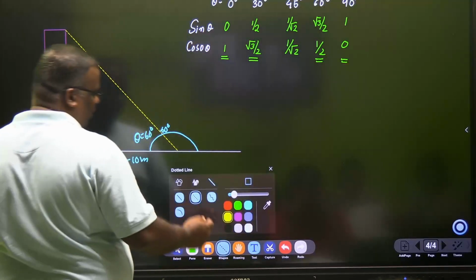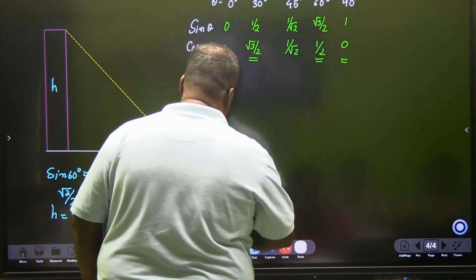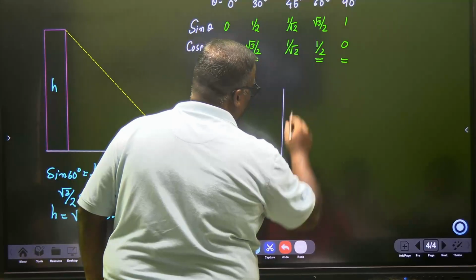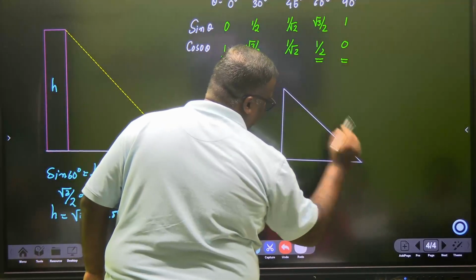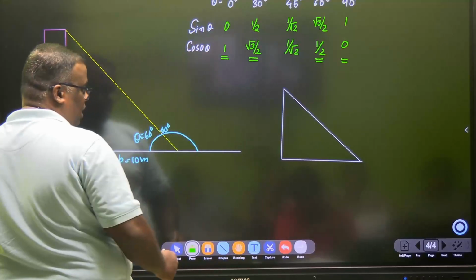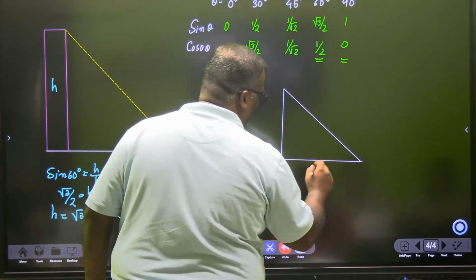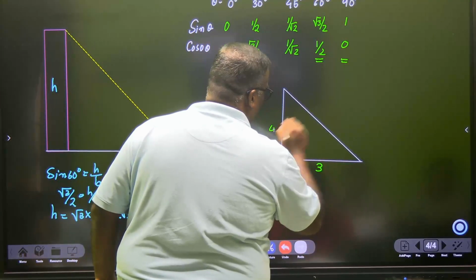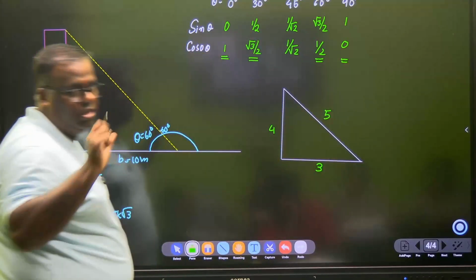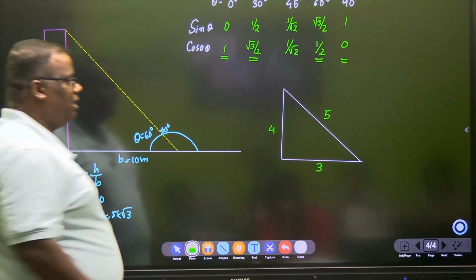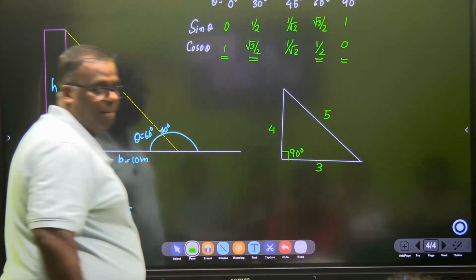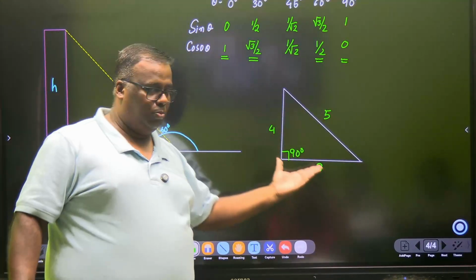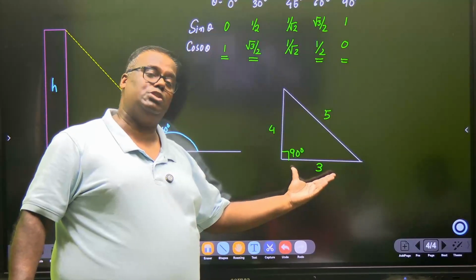When you go to grade 11, you will see there's a common triangle they will always draw for you. Very common triangle. All physics problems will be on this triangle. A right angle triangle. And this right angle triangle will be given measurements of 3, 4, 5. This is the smallest Pythagorean triplet. In this case, you know that this angle should be how much? 90 degree.